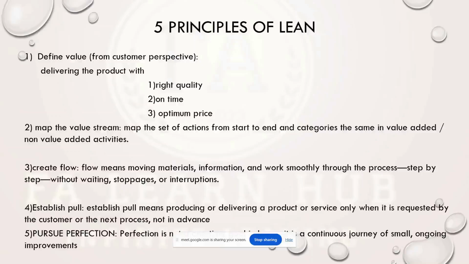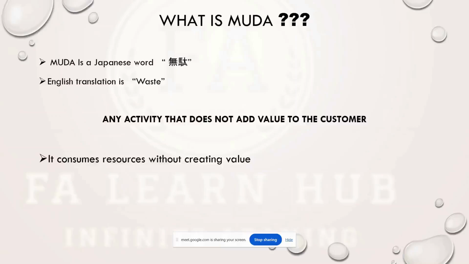And next, what is meant by MUDA? MUDA is a Japanese word, and the English translation is nothing but waste. Any activity that does not add value to customers is called a waste. Waste in lean means that this activity consumes resources in different ways, but does not create any value. Then that can be called a muda or a waste in lean.